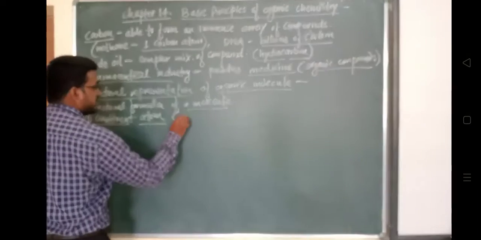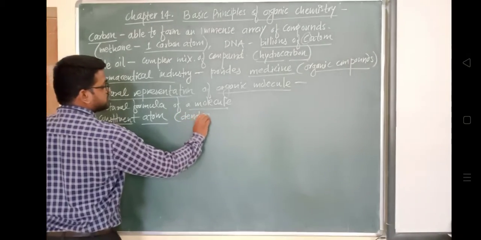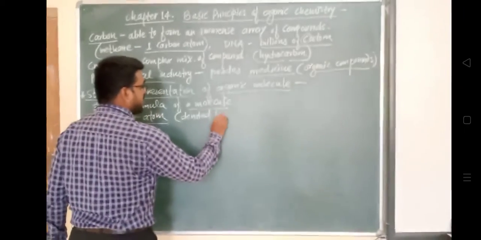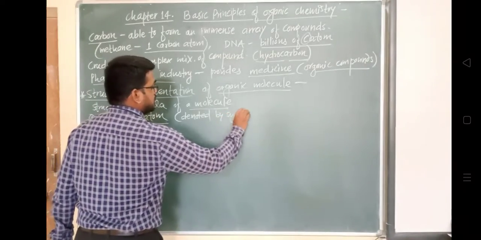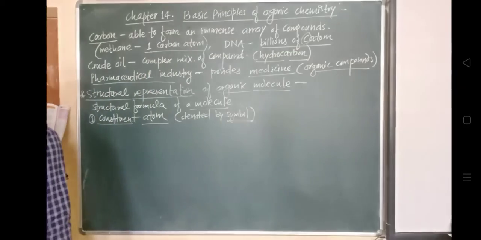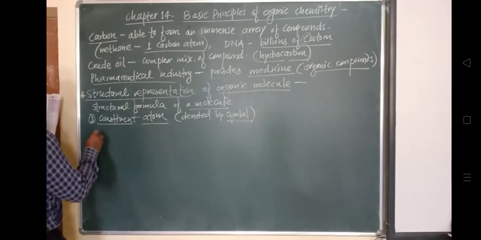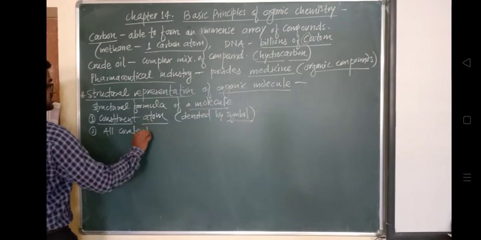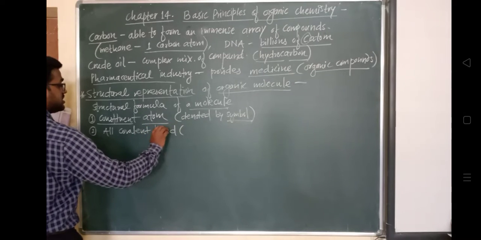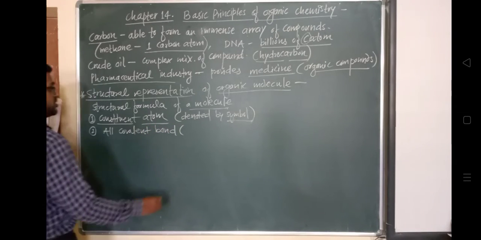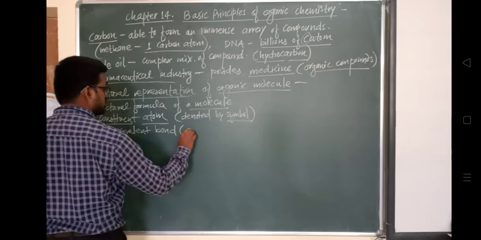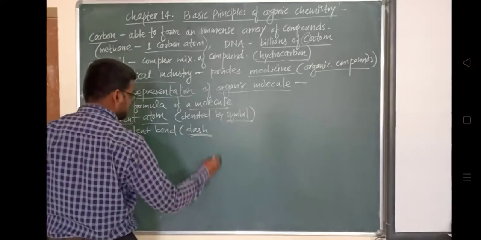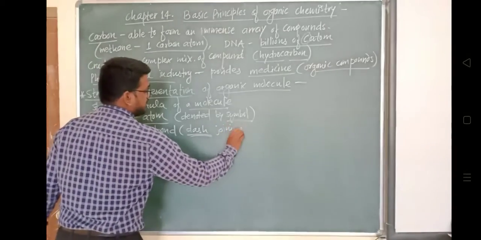The constituent atoms are denoted with their symbol. Like suppose carbon, we will not write down complete carbon, we will represent it with the symbol. And all covalent bonds which are present are represented by a dash. We represent them with a dash, joining mutually bonded atoms.